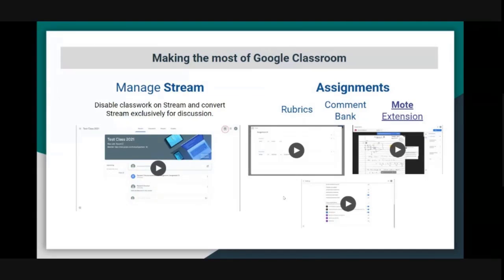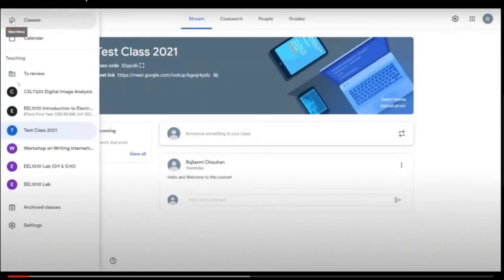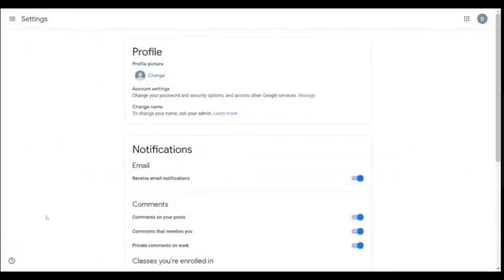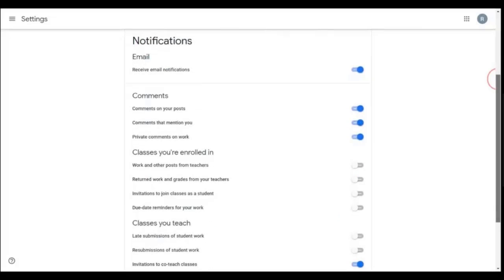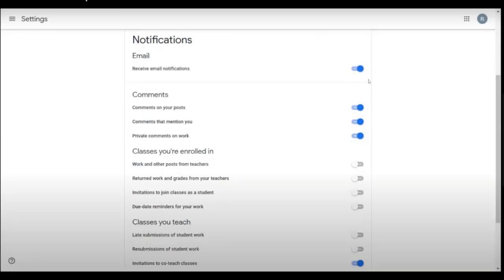The last thing in case of assignments or getting notifications is about email notifications, right? So many of you must have noticed that your inbox gets totally spammed by Google Classroom notifications at first. What you can do here is go to these main settings, and here you see some email notifications. Of course you would want to receive email notifications for some topics. Like you want to get a notification when somebody posts a comment or somebody specifically mentions you.